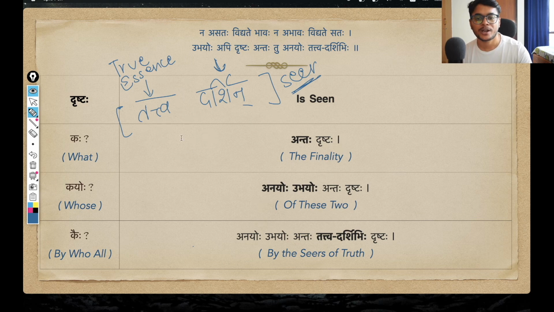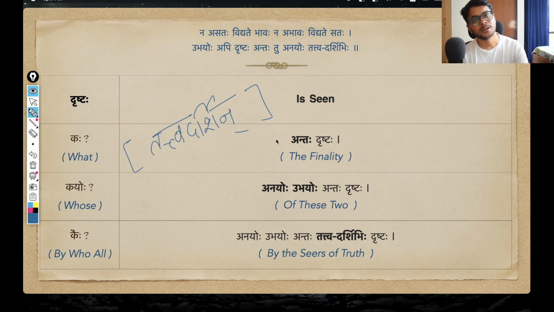So basically what I'm trying to say is tattvasya, because I want to say of the truth. This will change into Shashti Vibhakti if I open the samasa. So yaha tattvasya darshan, saha tattva darshan. Of course when we combine them into a samasa, we combine them in their pratipadika state. So tattva darshan, this is what we get. This pratipadika means the seer of truth, right?